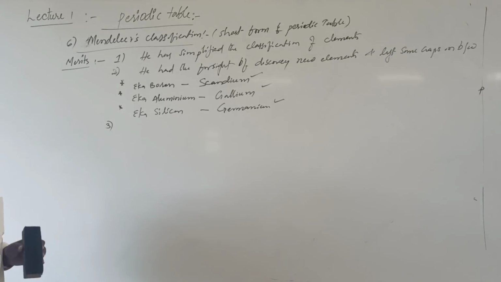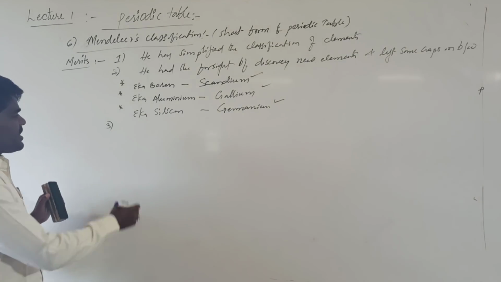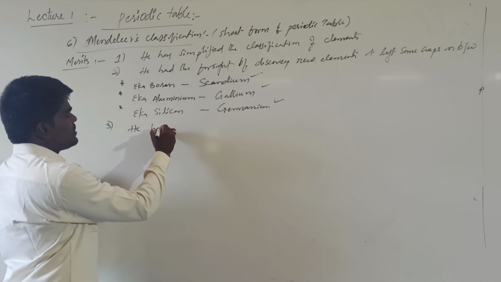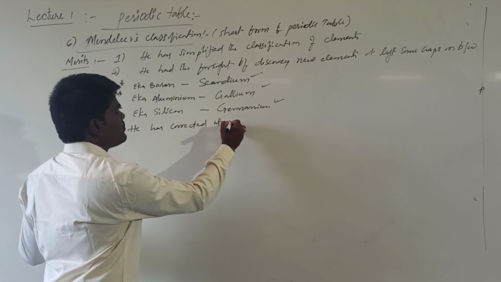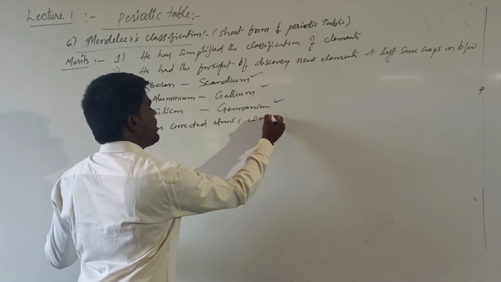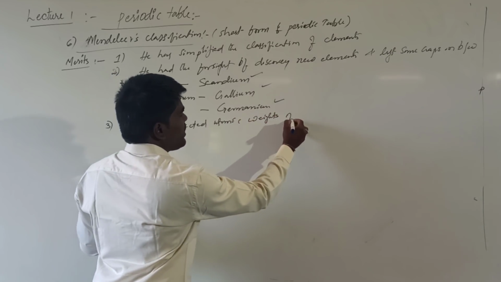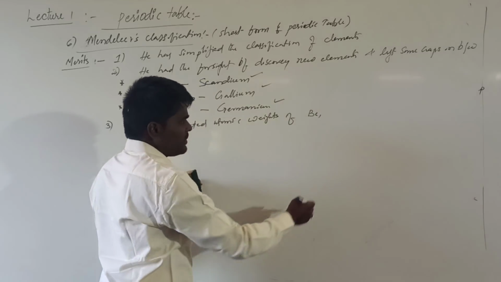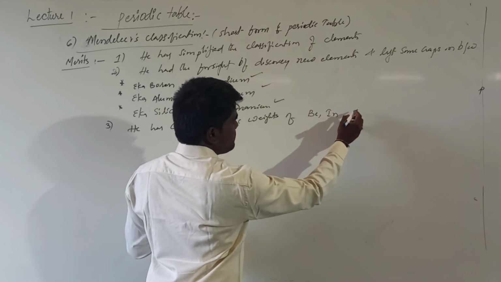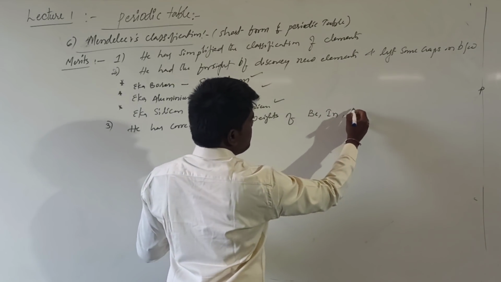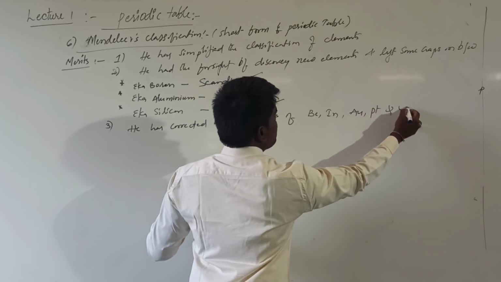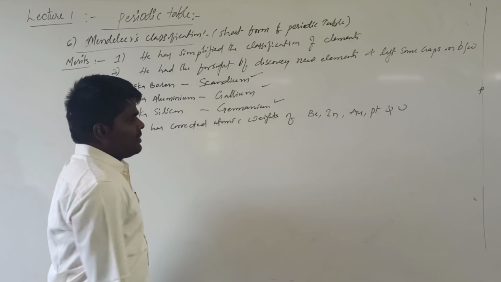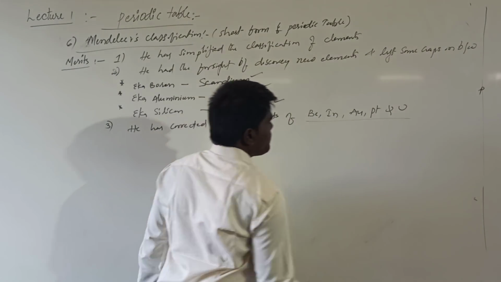Now, the third important advantage of Mendeleev's periodic table is that he corrected the atomic weights of some elements: beryllium, indium, gold, platinum and uranium. You need to remember all these 5 elements.